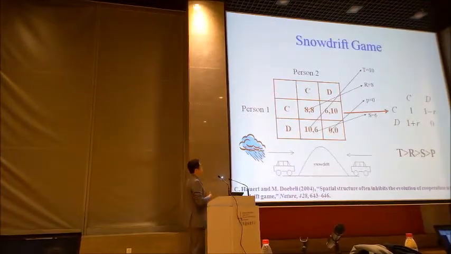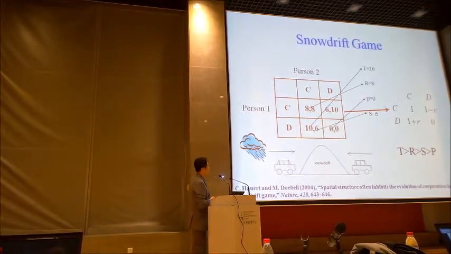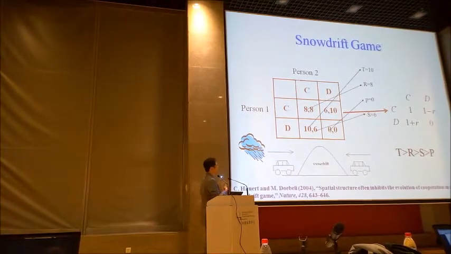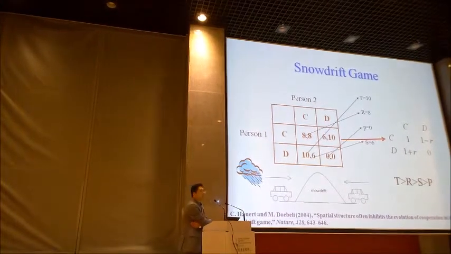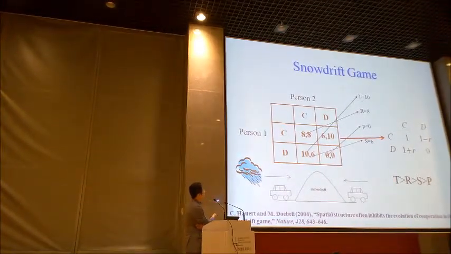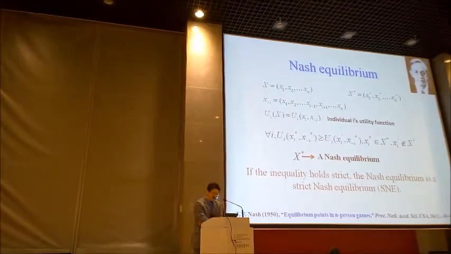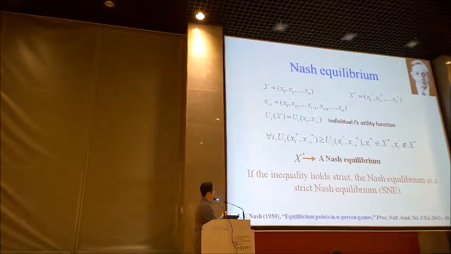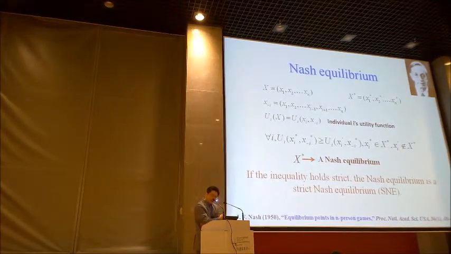We use the game model with the snowdrift game. I think everybody here is very familiar with this model, because two drivers shovel the snowdrift, and we use a very familiar payoff matrix. We can then show you the Nash equilibrium. Here, the Nash equilibrium is a strict one, right?